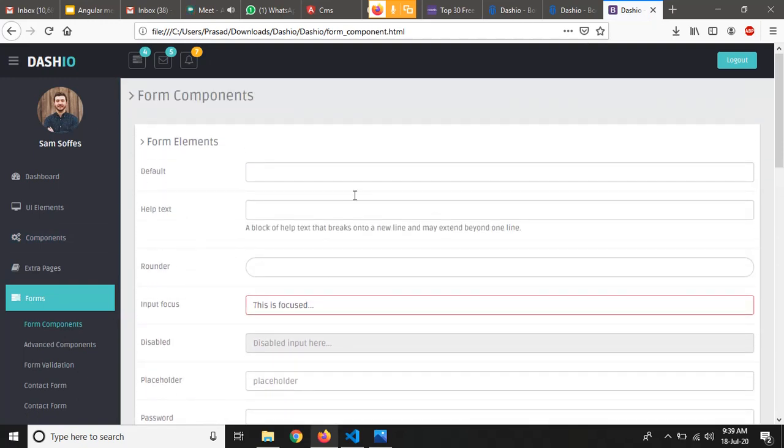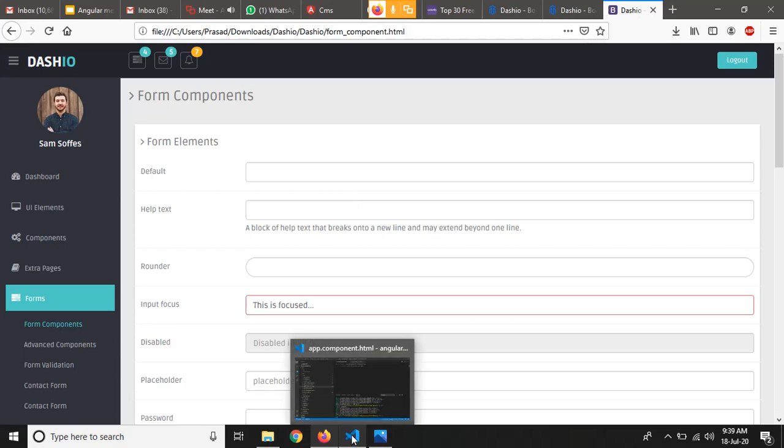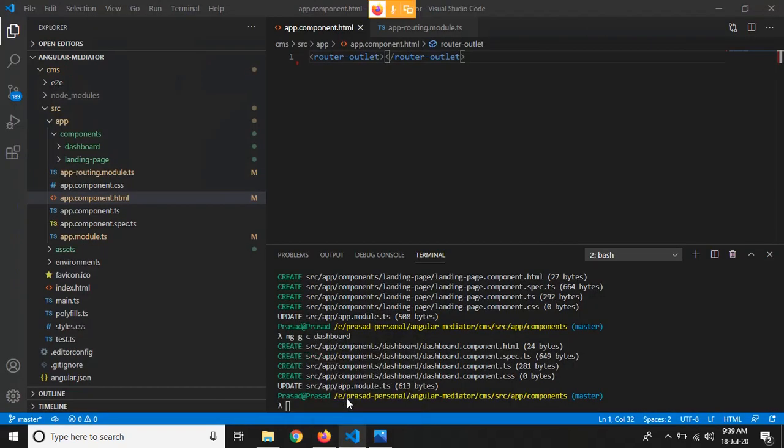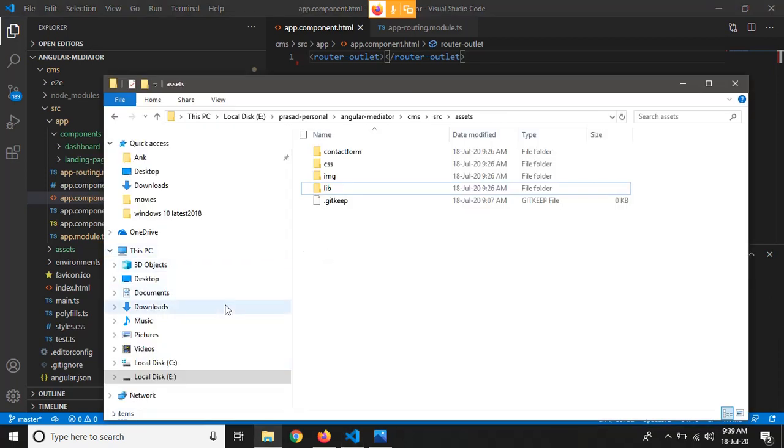Yeah, we will do it. First of all, we have to import all the CSS and JavaScript files into our Angular application in order to make that template work.